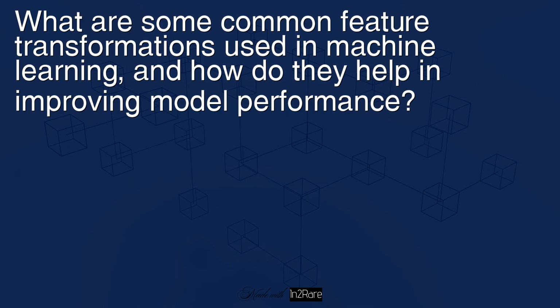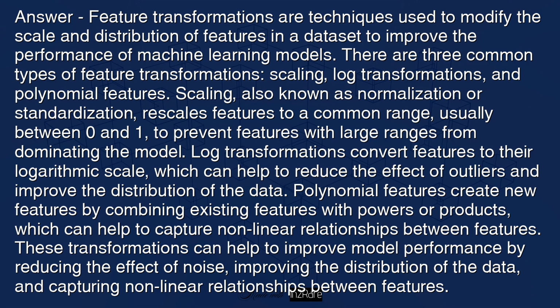What are some common feature transformations used in machine learning, and how do they help in improving model performance? Answer: feature transformations are techniques used to modify the scale and distribution of features in a dataset to improve the performance of machine learning models. There are three common types of feature transformations: scaling, log transformations, and polynomial features.